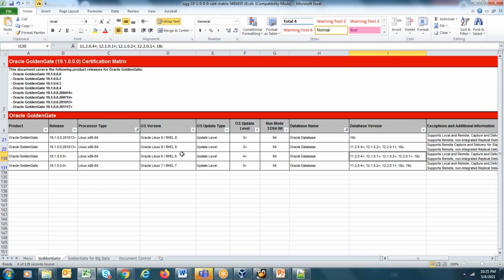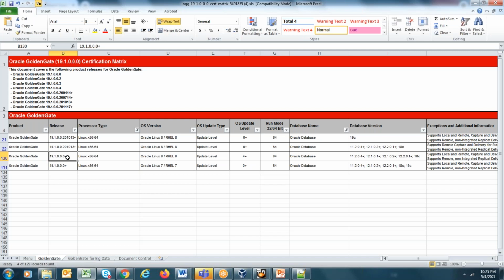And it supports your database 11.2.0.4, 12.1, 12.1.2, 12.2, 18C. Basically, our database is 12.2, so this will be supported without any issue. So we can download 19C. As per the certification matrix, yes, 19C GoldenGate is supported.